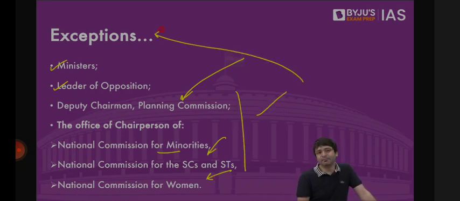But what is an office of profit? The need is to secure the independence of legislators. Because if they are appointed to offices which are under the executive, they will be under the influence of the executive, or they will be amenable to the influence of the executive. That is the office of profit.